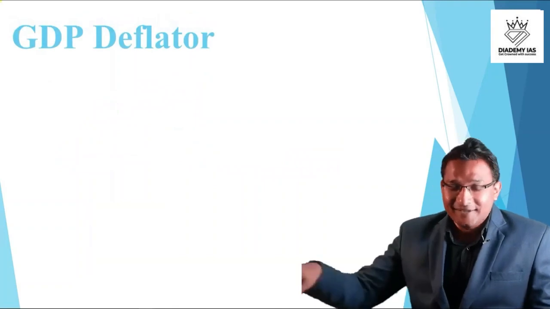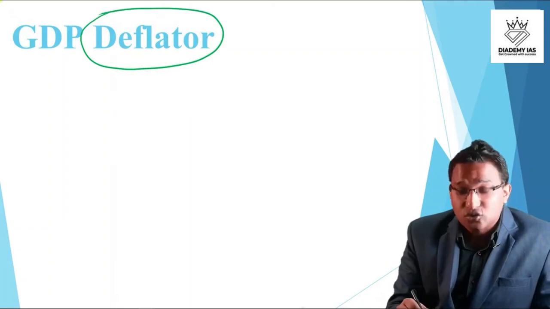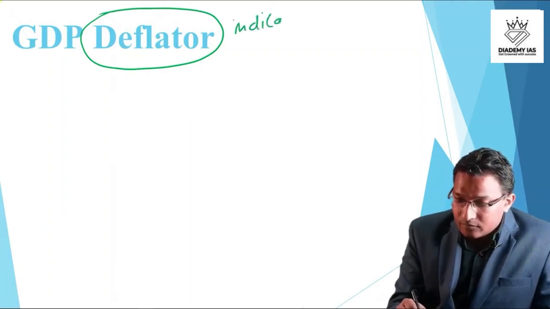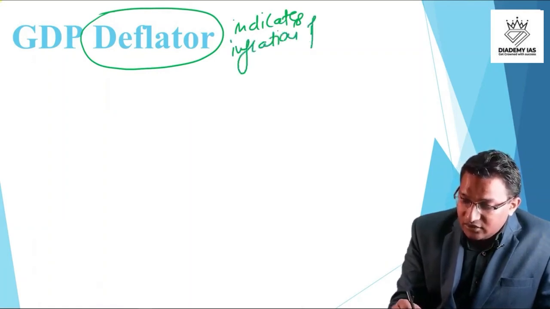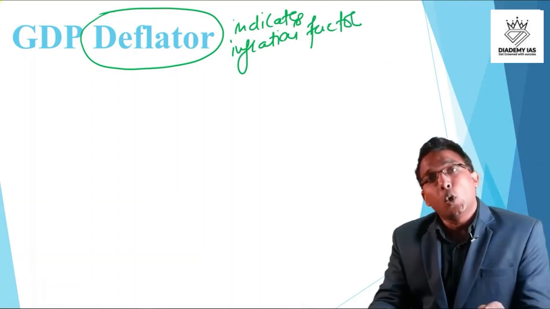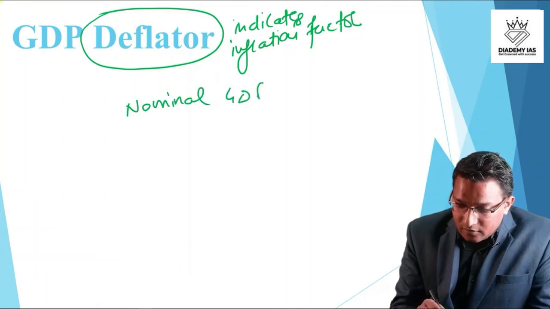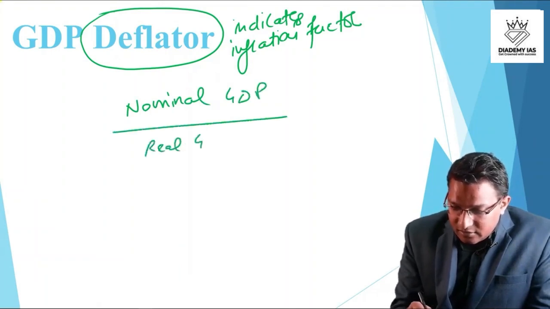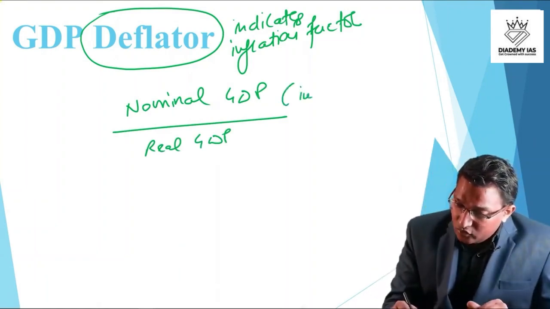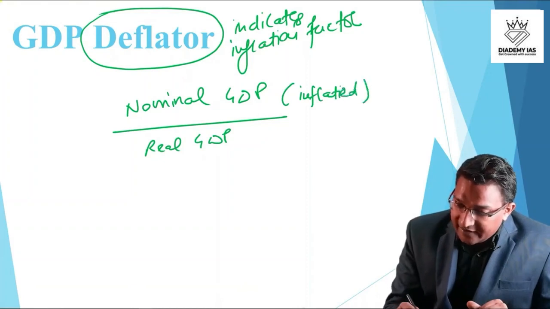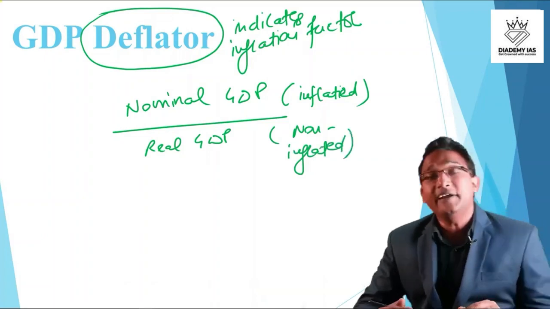GDP deflator, right? So what is deflator? Deflator is something which indicates the inflation impact or inflation factor, right? So we just discussed the concept of nominal GDP and real GDP. This nominal GDP is inflated value and real GDP is non-inflated value. Can we say that? Yes, we can very well say that.